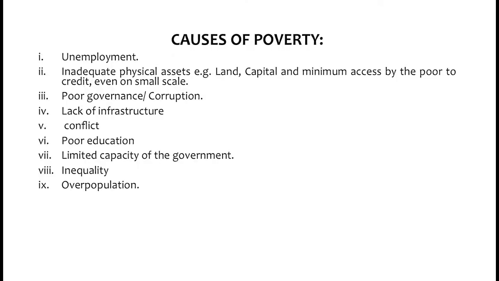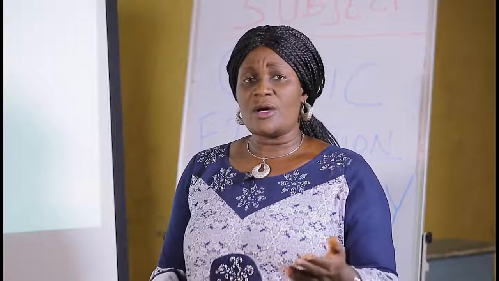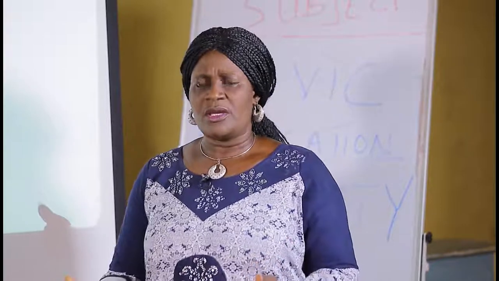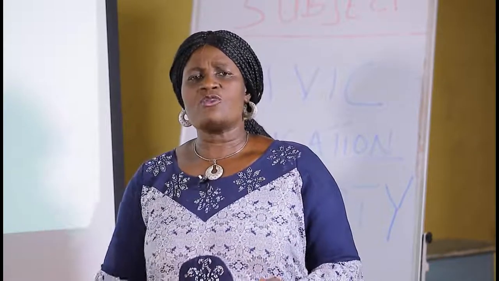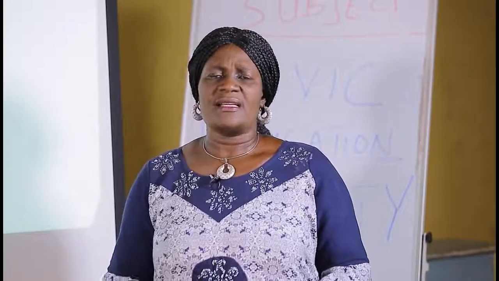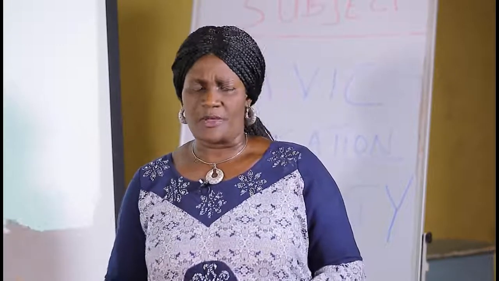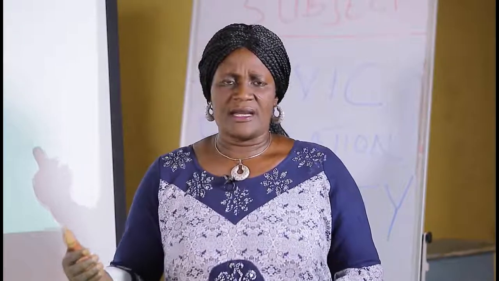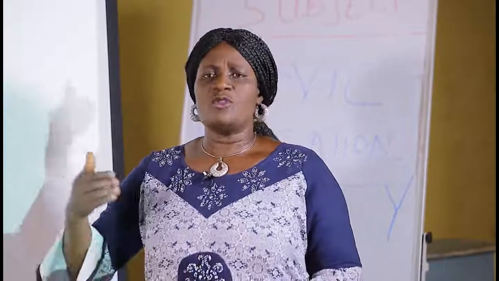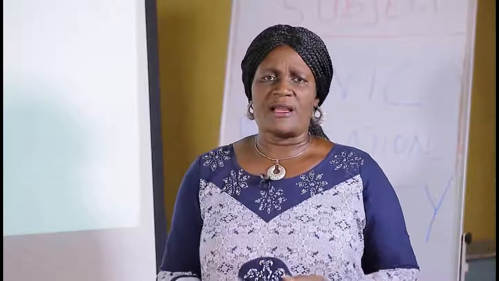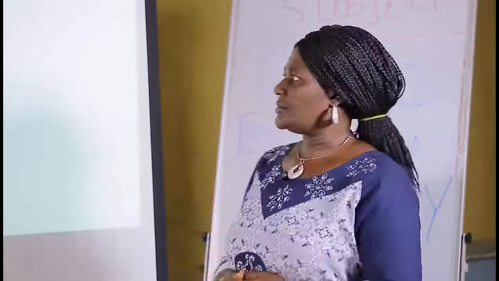Number one is unemployment. You know, when one is employed, he will be able to make income out of his employment or his job. And when he makes his income, he will be able to save. He will be able to take care of his needs. He will be able to go out of the state of lack. So when there is unemployment, poverty can be the end result.